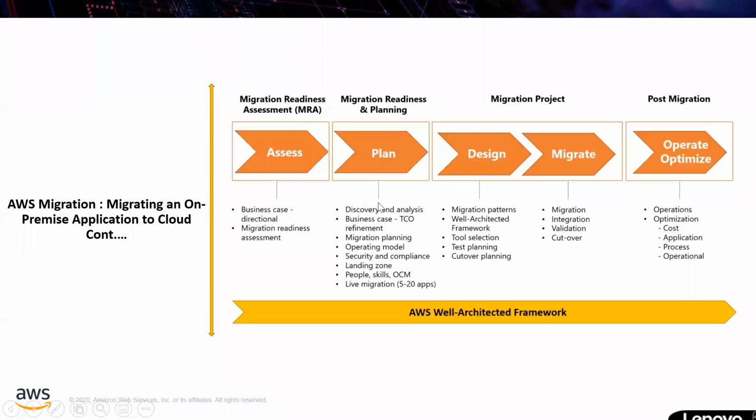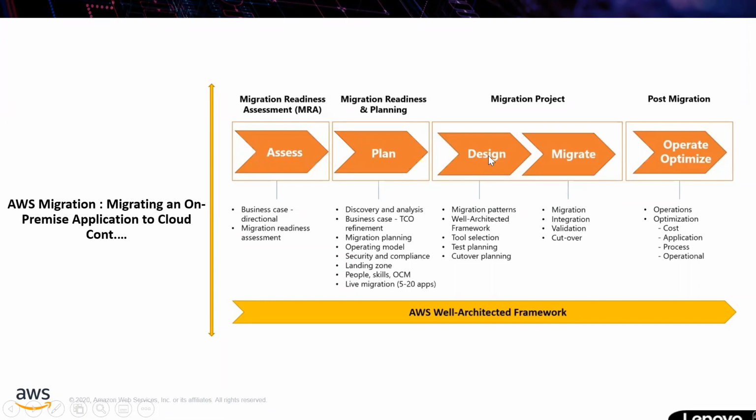All those things you are planning and designing accordingly. If you see, assess is separate, planning is separate, design and migrate is separate, and operate and optimization is a separate phase. For your convenience, I have ordered separate boxes so that you can understand that each is a different phase.